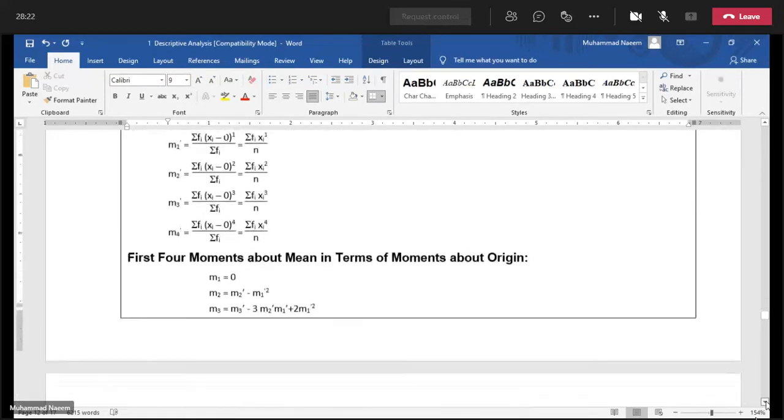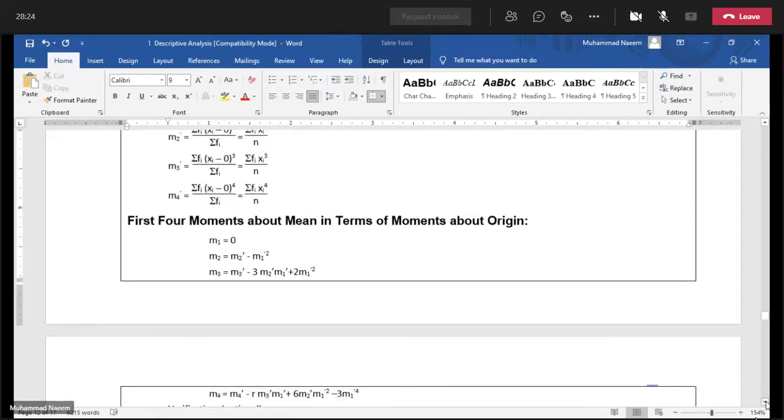Now we express the first 4 moments about mean in terms of moments about origin. We have their relations. As we know, m1 is 0, m2 is equal to m2 prime minus m1 prime square. On the right hand side, we have the moments about origin, and on the left hand side, we have the moments about mean.